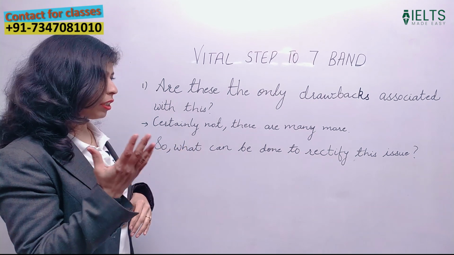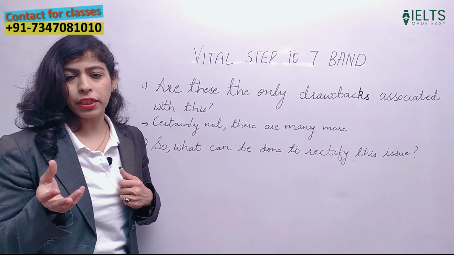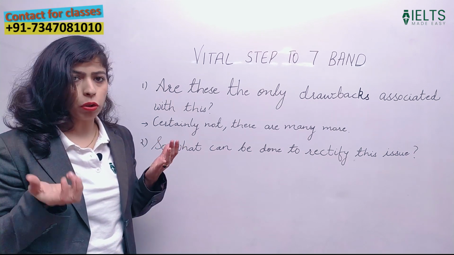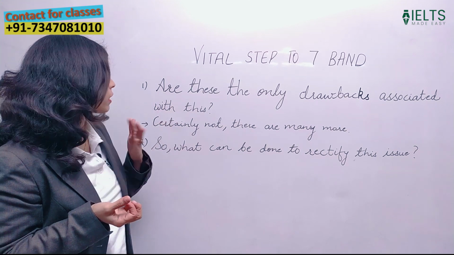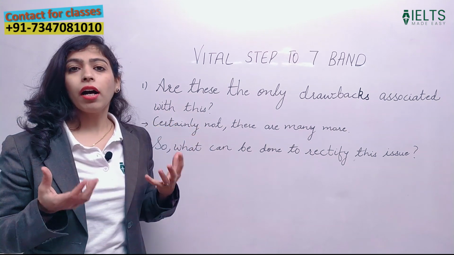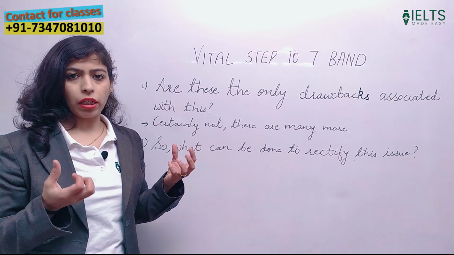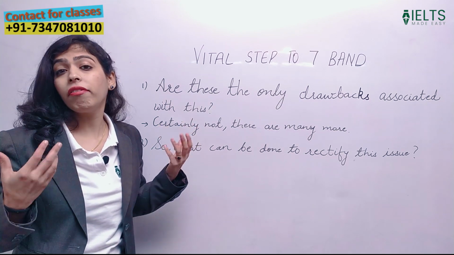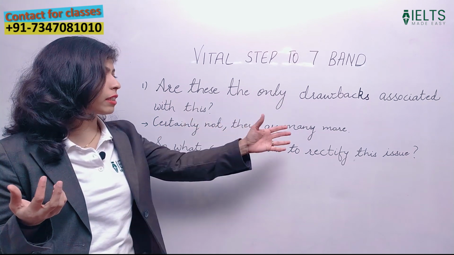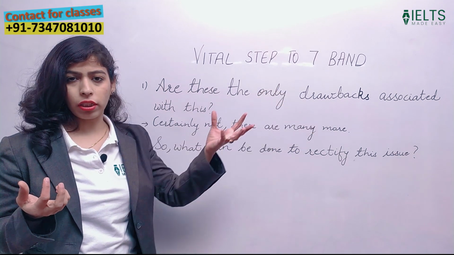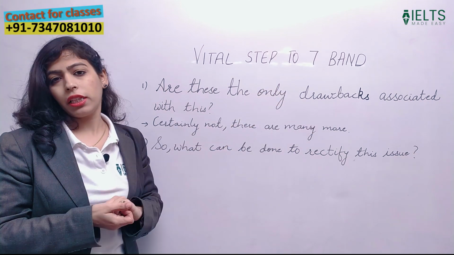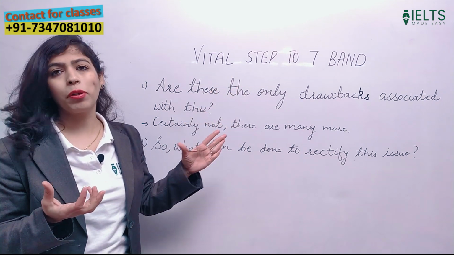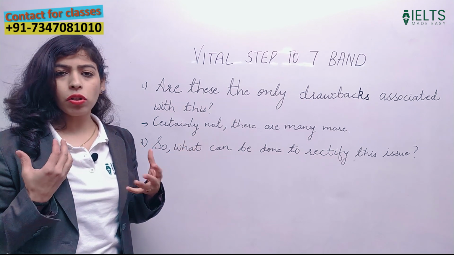Question mark. After this, I cannot start any random sentence. I have to answer the question. I have to actually maintain coherence. So in order to maintain coherence, I'll answer this question as in, certainly not, there are many more. So certainly not, apparently not, obviously not, comma, there are many more drawbacks. Then I'll explain the next, last but not the least, or the last one is this. This is how I have used this interrogative sentence.